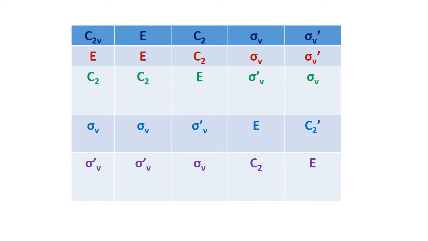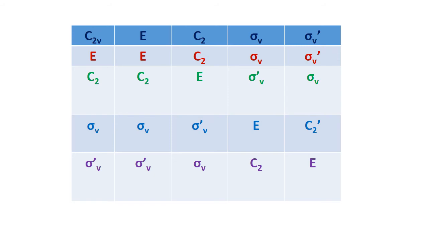Similarly, C2 into E is C2. C2 into C2 is equal to E. C2 into sigma V is sigma V dash. C2 into sigma V dash is equal to sigma V. Similarly, sigma V into E is sigma V. Sigma V into C2 is sigma V dash.